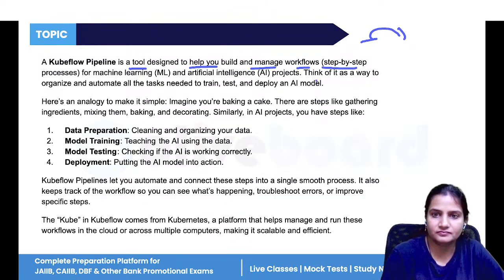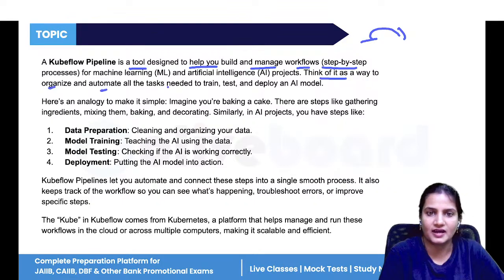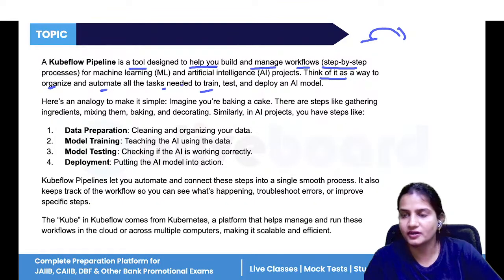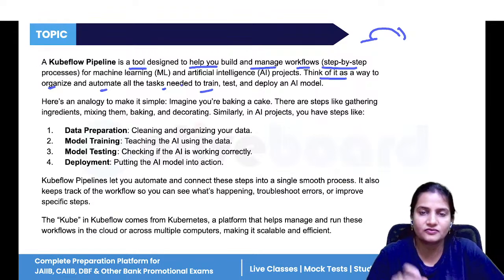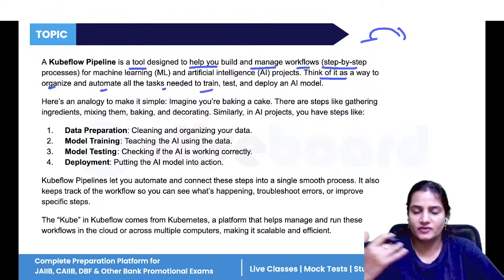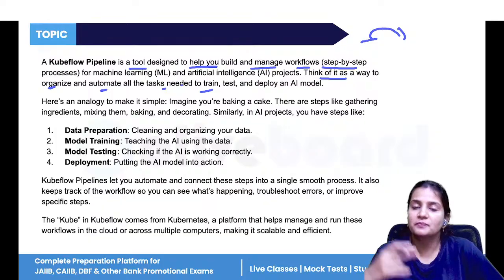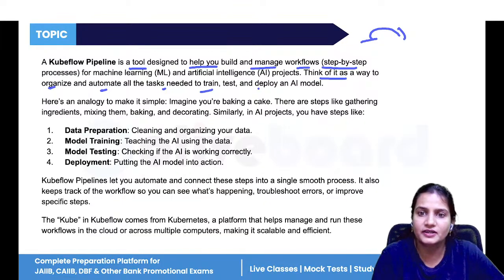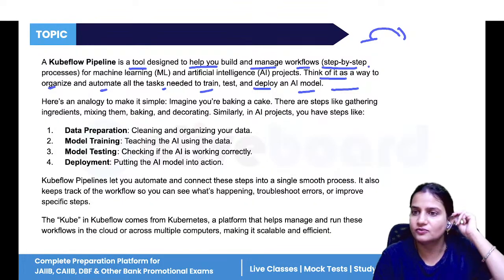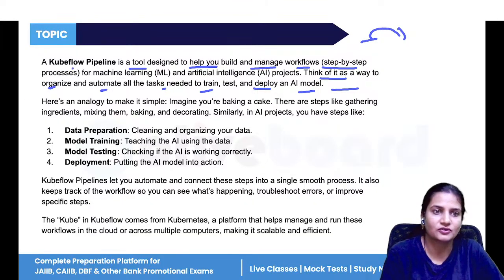Think of it as a way to organize and automate all the tasks. First, you need to train the model. After training, you will do the testing of the model, whether that model is working properly or not. Once you have done the testing, then you will implement that model in your AI gadget. Implementing means you will deploy that model, and then it is ready to work. So this is Kubeflow pipeline.